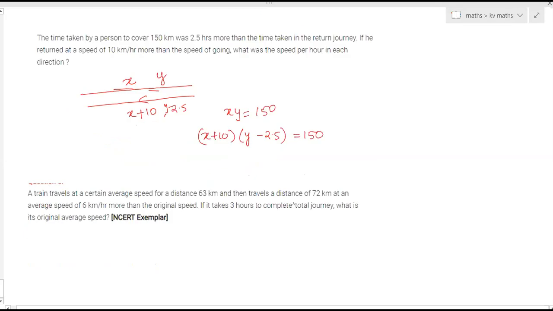A train takes a certain average speed. So suppose that average speed, original speed, we will consider as x kilometer per hour.